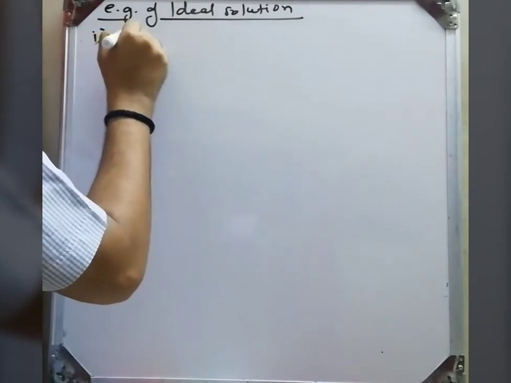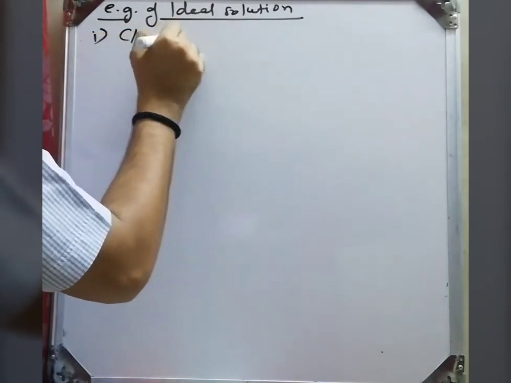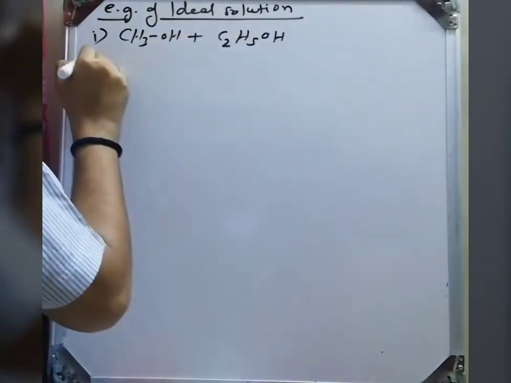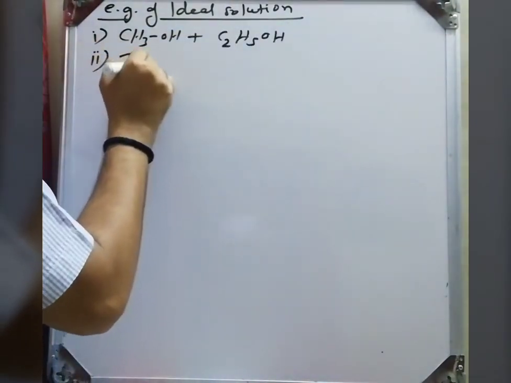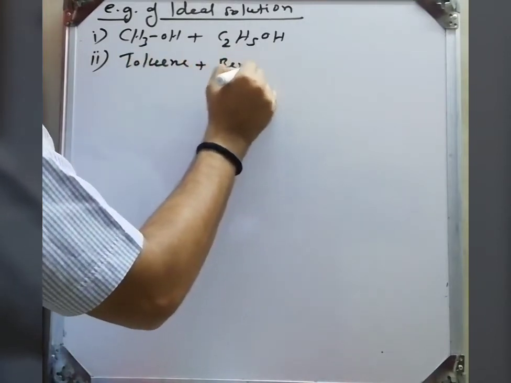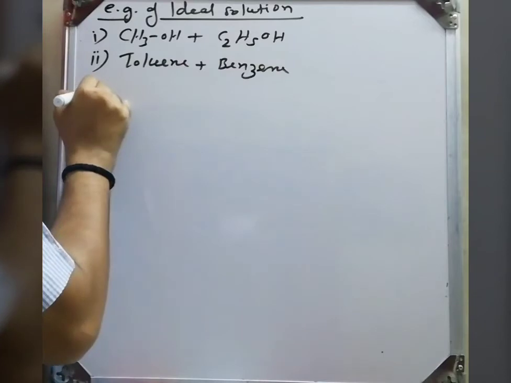For example, methyl alcohol and ethyl alcohol, where the difference of CH2 is negligible. Toluene and benzene.